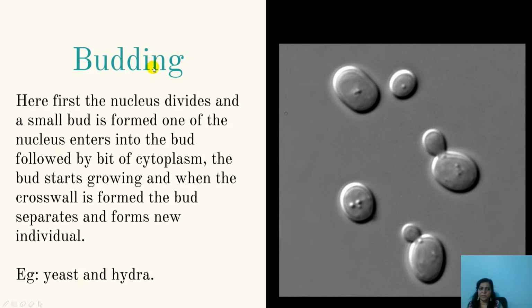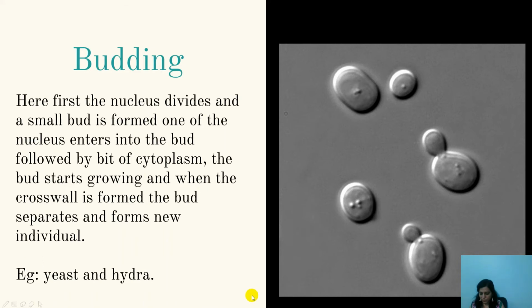Let me repeat: in budding, first the nucleus divides, a small bud is formed, one nucleus enters the bud along with a bit of cytoplasm, the bud grows and separates because of the constriction, and thus two daughter cells are formed. This budding occurs in yeast and hydra.